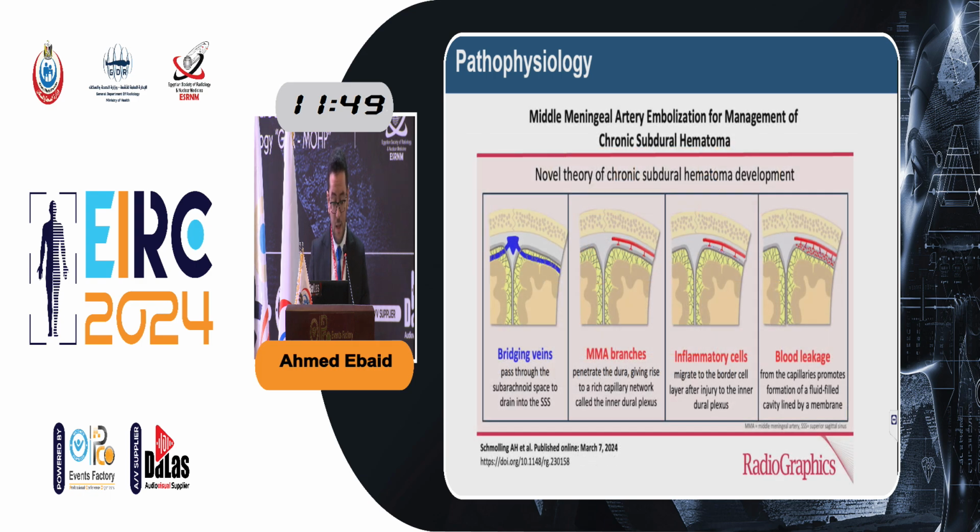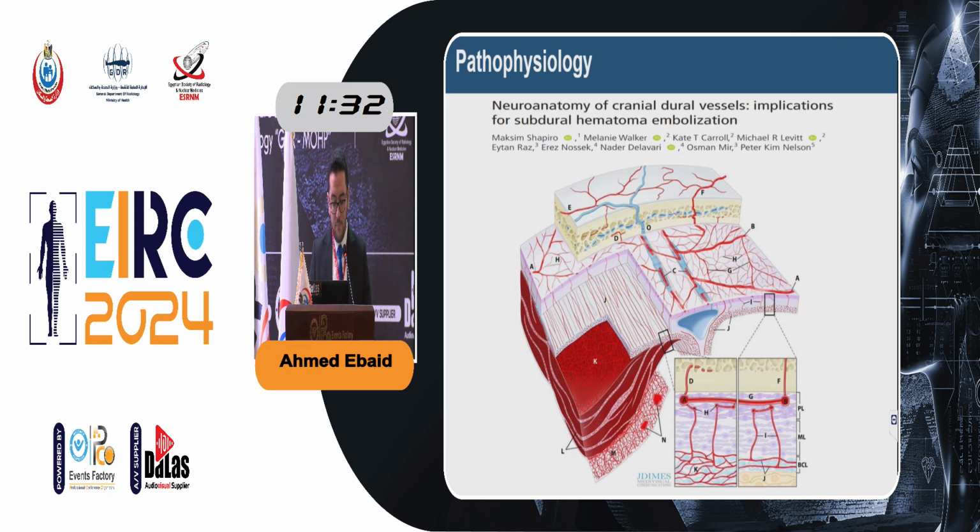This is another explanation for the difference between the two theories. You can see on the right side the middle meningeal artery branches with formation of neoangiogenesis and inflammatory process and initiation of blood leakage. This is another explanation.